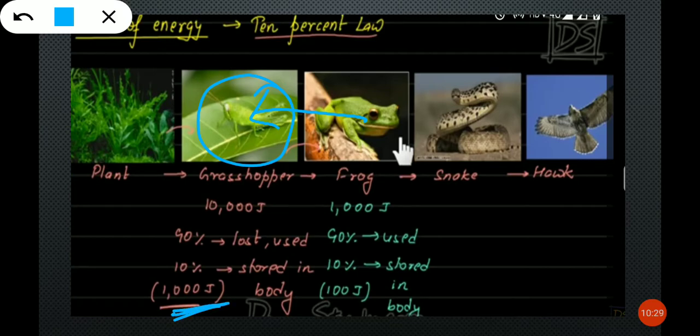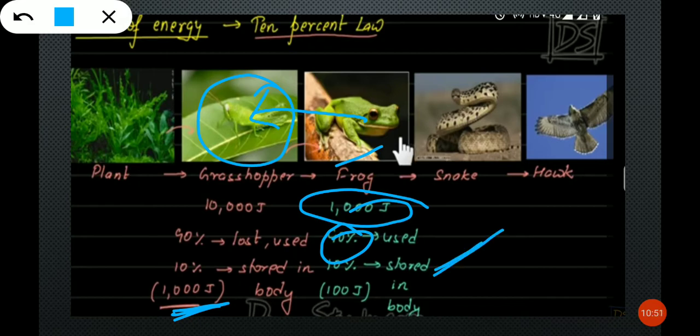So when this frog eats the grasshopper, only 1000 joules can enter into the frog's body. But in that also, 90% energy is used up for the other activities. Only 10% energy is again stored in the frog. Out of 1000 joules, how much is 10%? Means 100 joules. So this 100 joules of energy is stored in the frog.